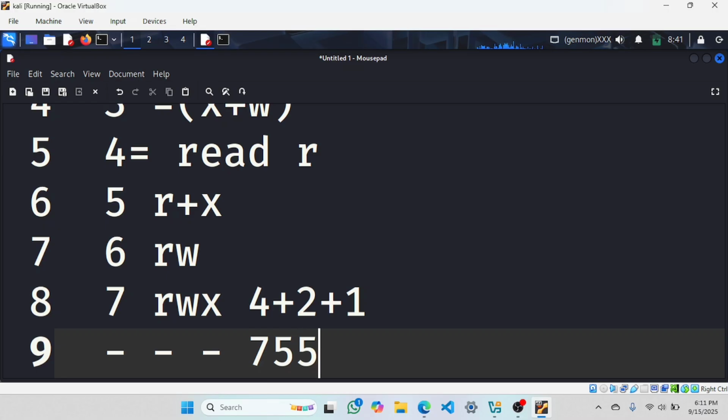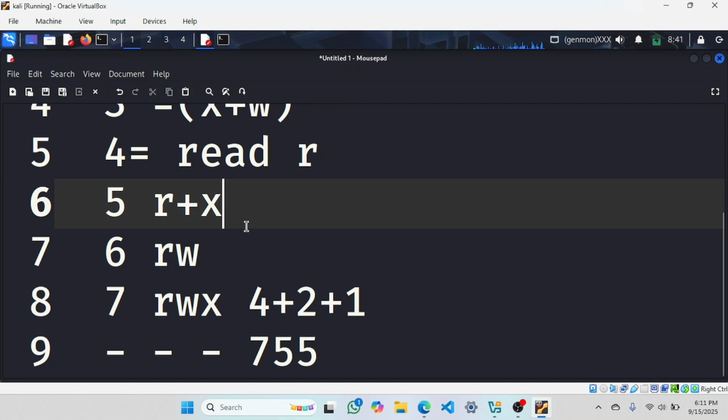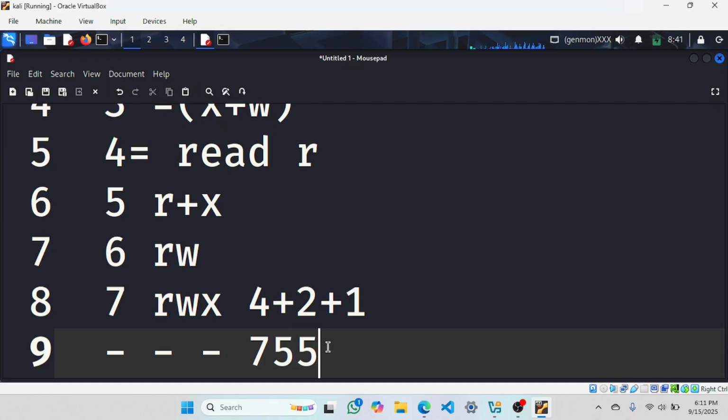So if a file has 755 permission, what does it mean? 7, all permissions for owner. 5 means group has read and executable permissions. Read and execute. He cannot write, he cannot make change in that file or directory. Same for others. I hope it's clear now.